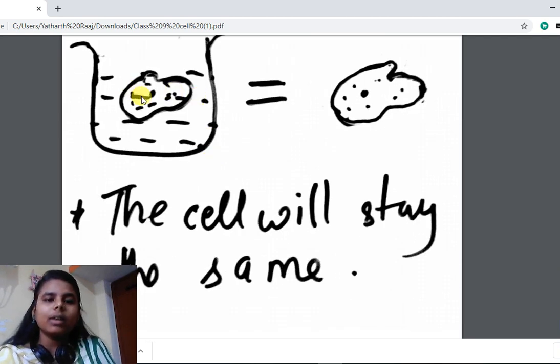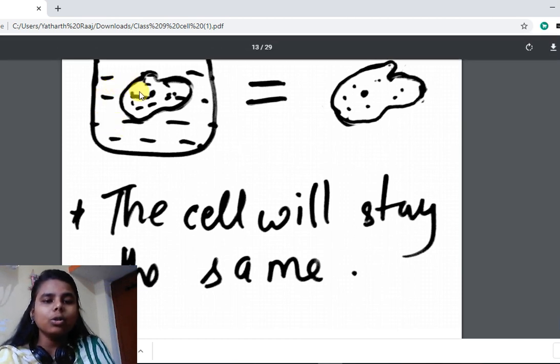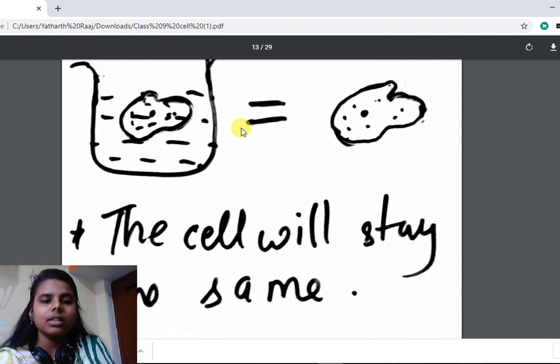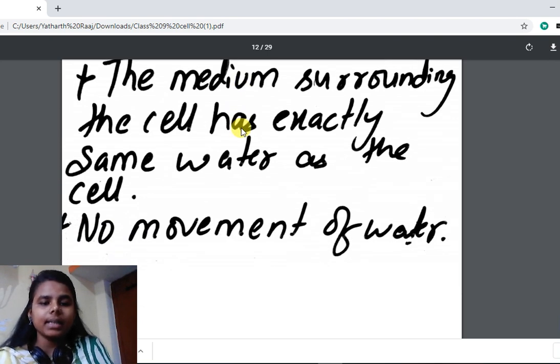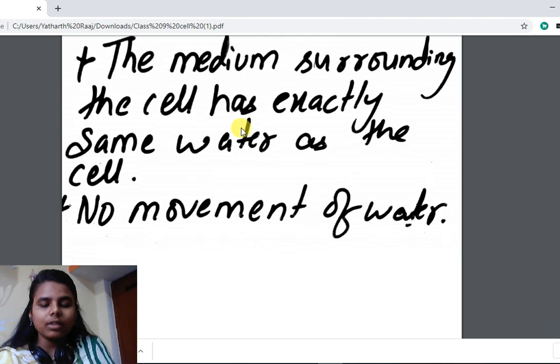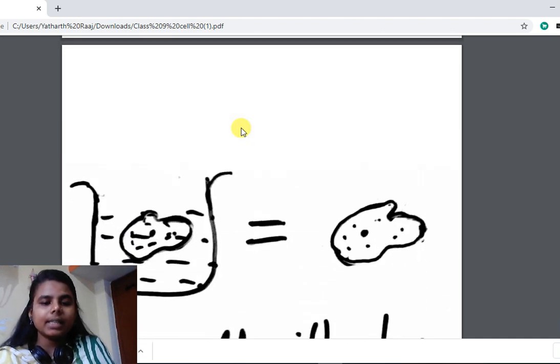See here, equal water concentration inside the cell and also outside the cell, so there will be no movement of water, because water always moves from higher concentration to lower concentration, but here the concentration is equal. So the cell will stay the same. No swelling, no turgid, no inflation. This type of solution is known as isotonic solution. The medium surrounding the cell has exactly the same water as the cell. No movement of water will be there and the cell will stay the same.